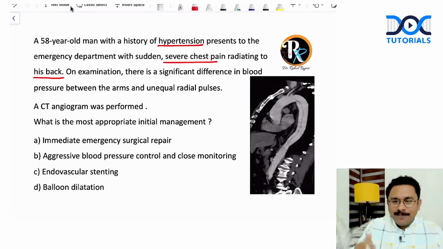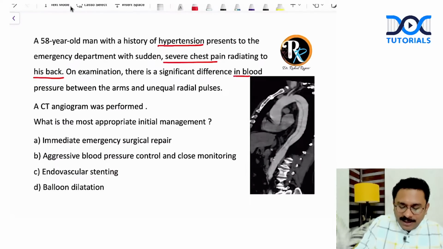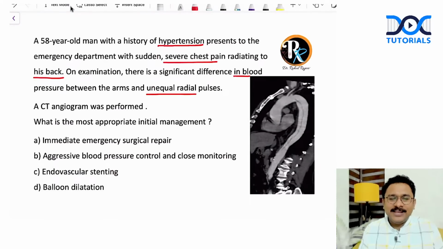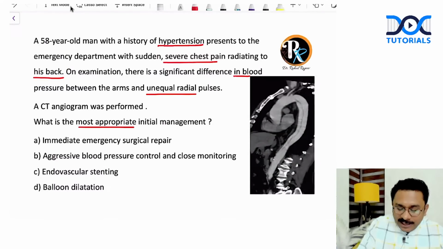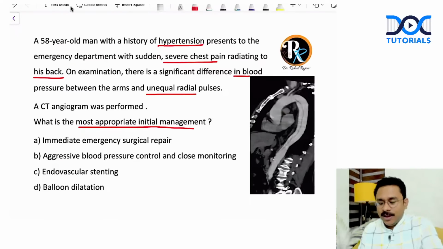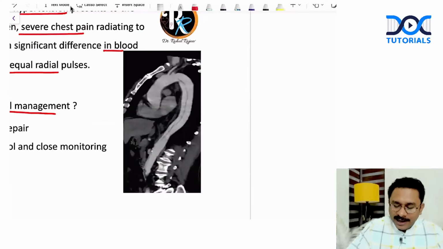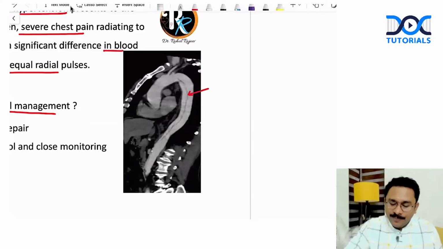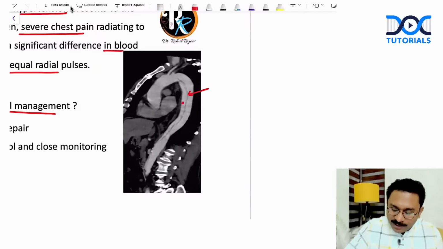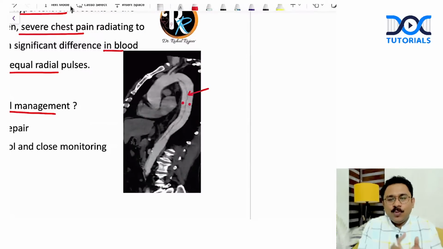Okay. Now, on examination, there is a significant difference in the BP and unequal pulses. A CT angiogram was performed, and what are they asking? Is it regarding the diagnosis? No. What is the most appropriate initial management? So when I look at the CT angio, I can very well see the intimal tear. Are you seeing the tear out here? Yes, I can see the tear, and I can see there is a false lumen and a true lumen. This is one lumen, this is another lumen. So there is a true lumen and a false lumen.